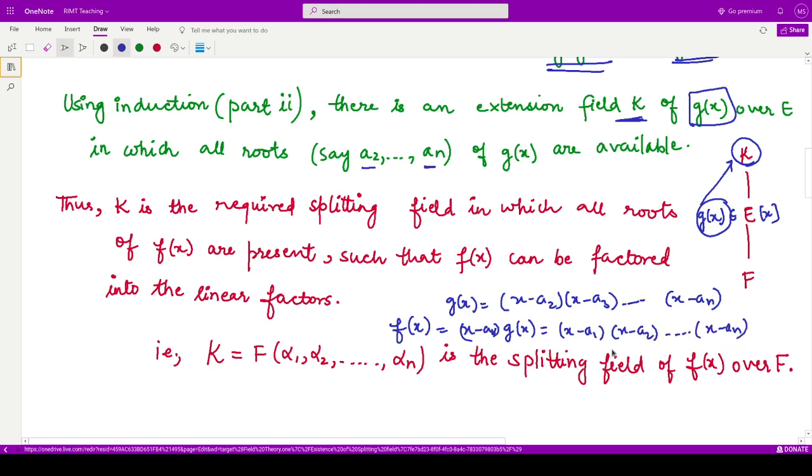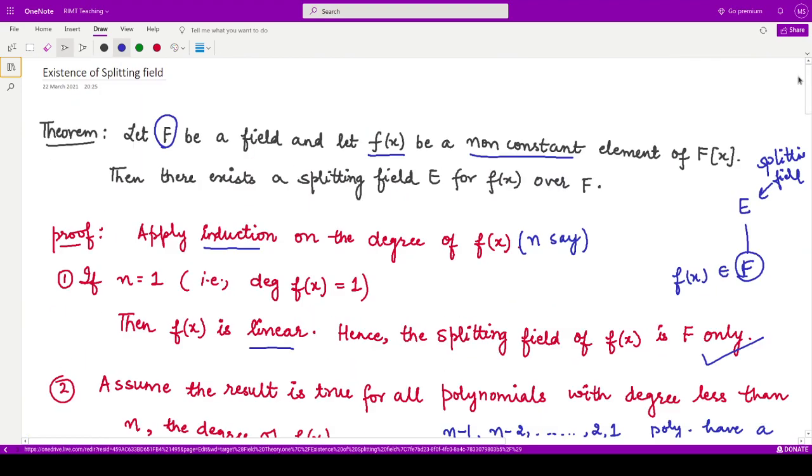So all the factors are linear, so that means f(x) also has a splitting field K where all the roots a1, a2 up to an of this polynomial are present. So this is the splitting field of f(x) over F. So this is the existence theorem for the splitting field.